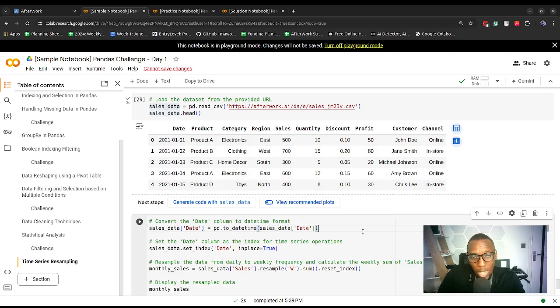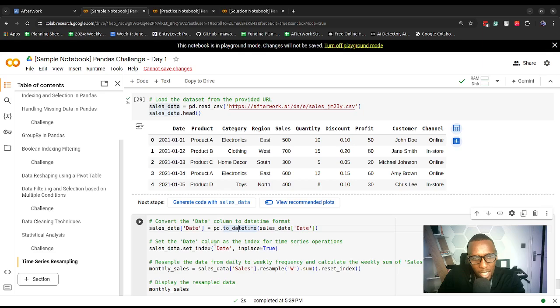But before we do that, we need to convert the date column to a datetime format, like applying a datetime data type. When we're working with date data, we want to be able to apply date functions and perform date techniques, so we need to convert that date column to a datetime format.